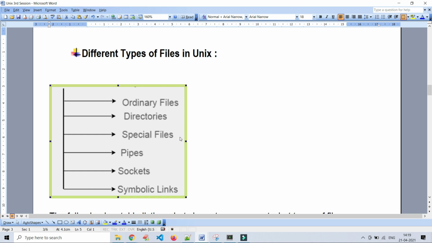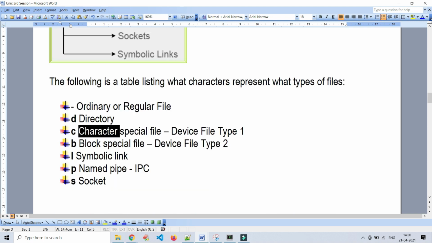And special files. There are two special files mainly, character special file and block special file. For example, if we choose the character special file for the IO device, what will happen when we are retrieving or writing the data? It will retrieve data character by character, or write the data character by character to the specific device.